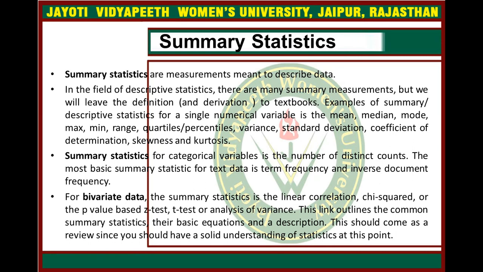Next is the bivariate data. In this, the summary statistics are the linear correlation, chi-squares, or the p-value, which is based on the z-test. We have already used these three tests basically for analysis of variation. So the link outlines the common summary statistics, their basic equations and descriptions. This should come as a review, since you should have a solid understanding of statistics at this point.